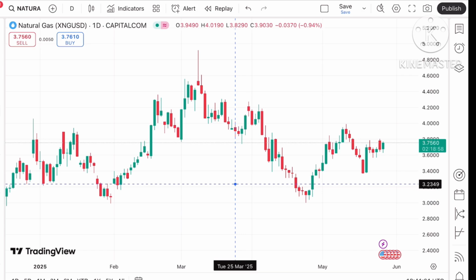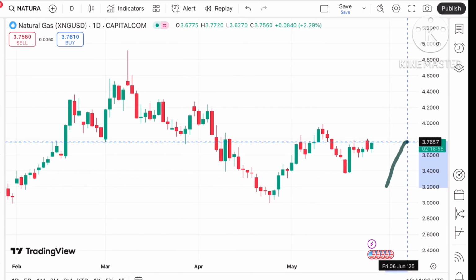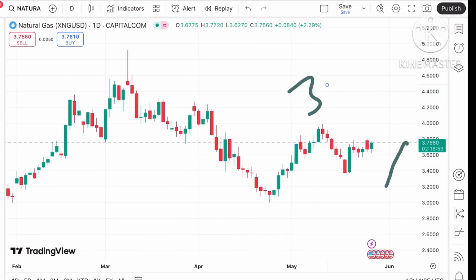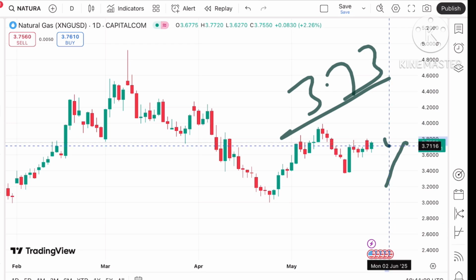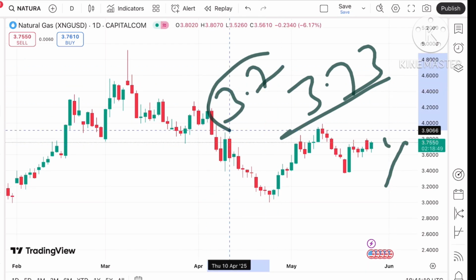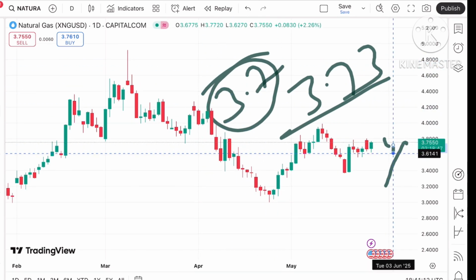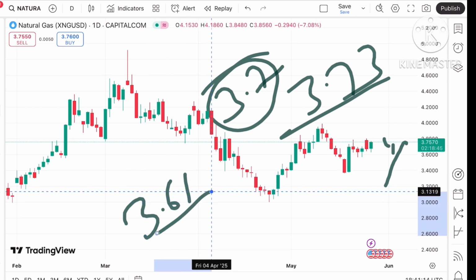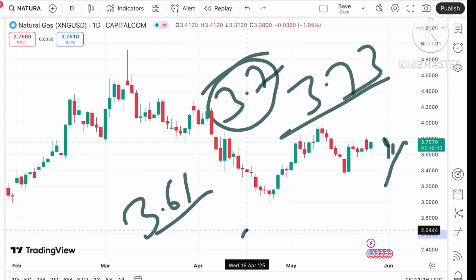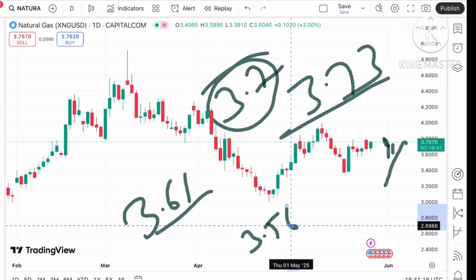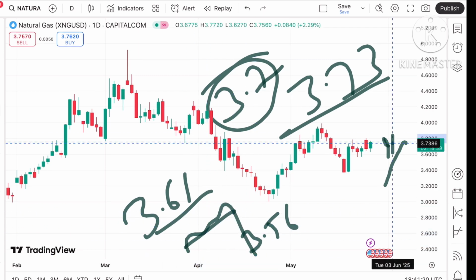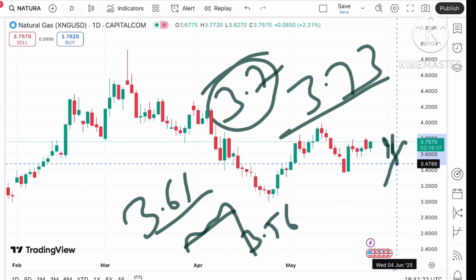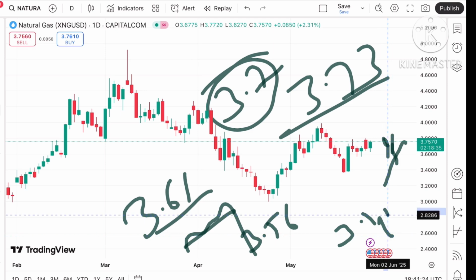But if the price doesn't sustain this level, it can come down again towards its next support of 3.73, and from there the next support at 3.7. Suppose the price falls below that level, a chance of touching 3.61, and from there a further downfall towards 3.56, and this level is already tested, so chances are high the price will fall further down and touch $3.48.